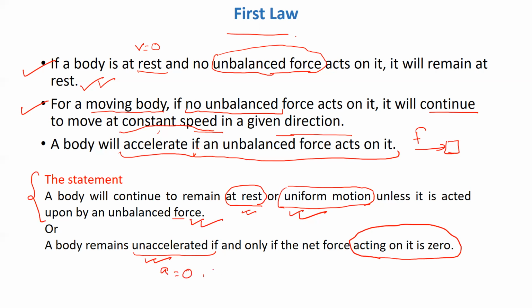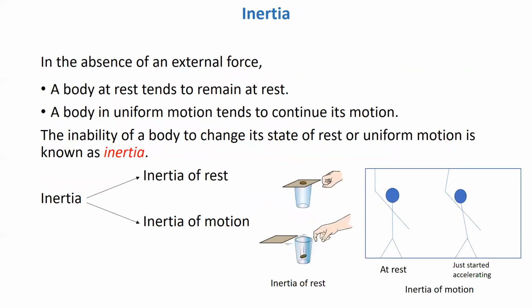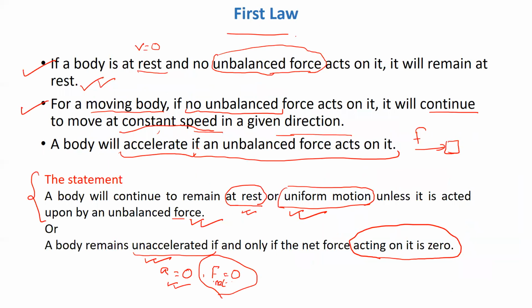That means acceleration will be 0 if the net force acting on the body is equal to 0. This is basically the first law of motion. I hope you have understood the first law of motion from these points.